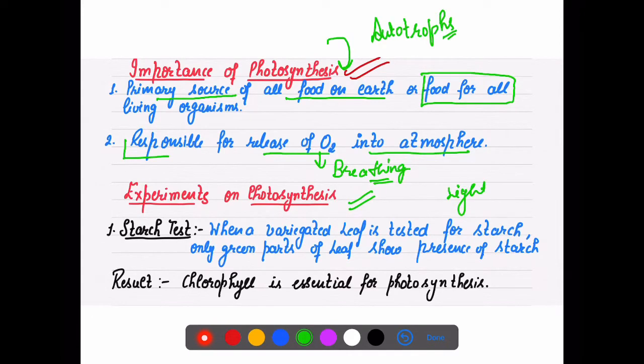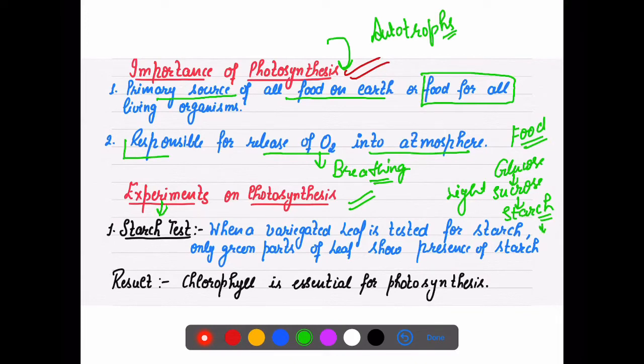So we will see one by one, and for all these experiments, one common test is the starch test. Because glucose is formed, it is transported in the form of sucrose, and it is stored in plants in the form of starch. That is how food moves or is stored in plants. So for that we use the starch test.